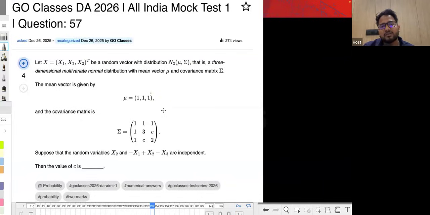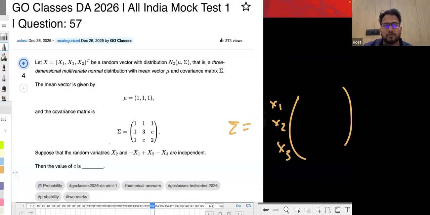Let's see this question. In this question, the covariance matrix is given. Covariance matrix means this is the covariance between x1 and x1, which is the variance of x1. So the covariance matrix is something like this: x1, x2, x3 along the rows and x1, x2, x3 along the columns. This will be the covariance between x1 and x1, x1 and x2, x3 and x1, like that, right?